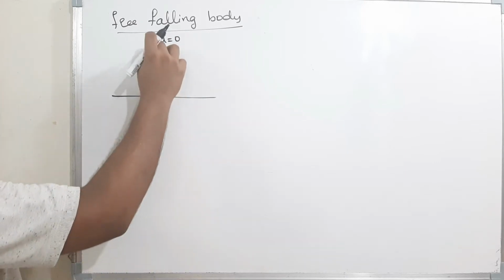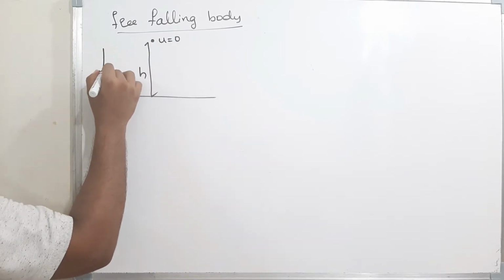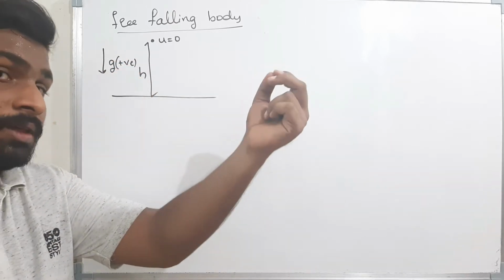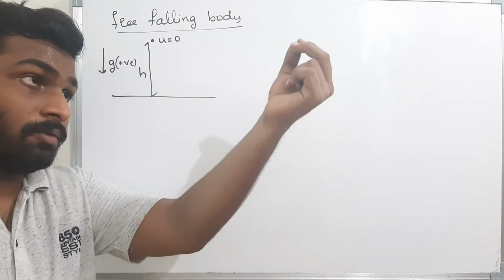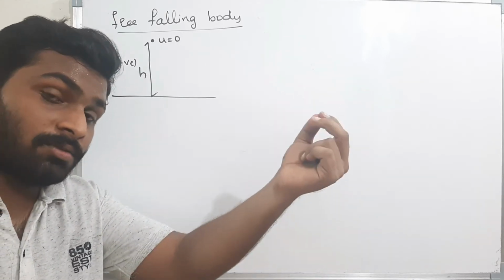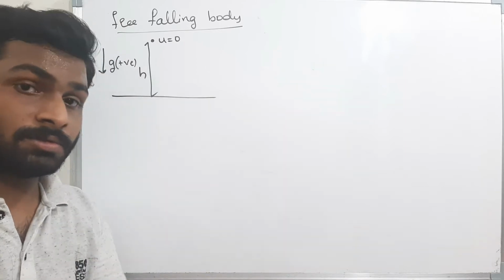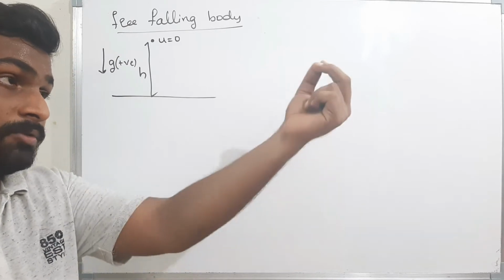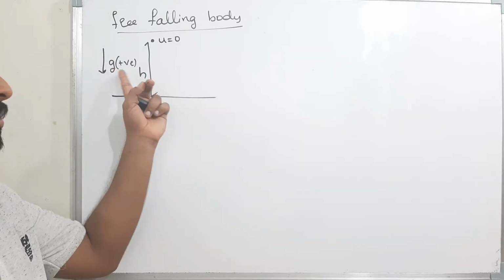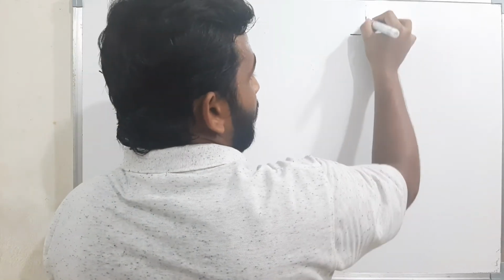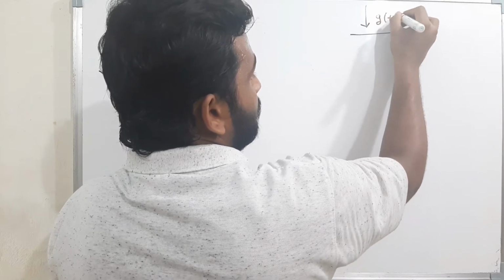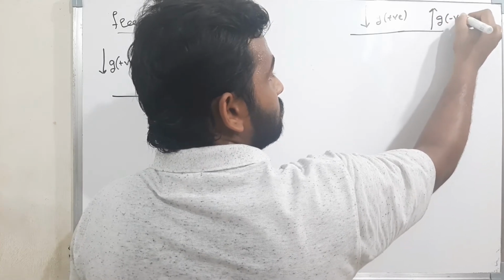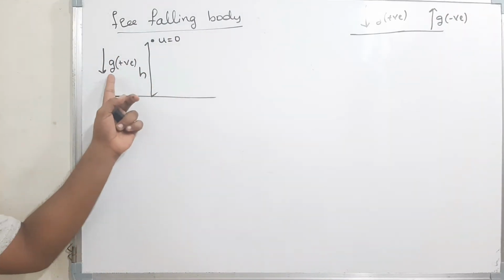Now as the body is coming down, the acceleration downwards will always be positive. See here, the force of the earth is in the downward direction, and the acceleration will be in the same direction as the force. That means if the force of the earth is downwards, the acceleration is downwards, so we should take the downward acceleration as positive g, and when the body is moving upwards, I will take the g value as negative. Now I am using the same thing, so here the g value is positive.